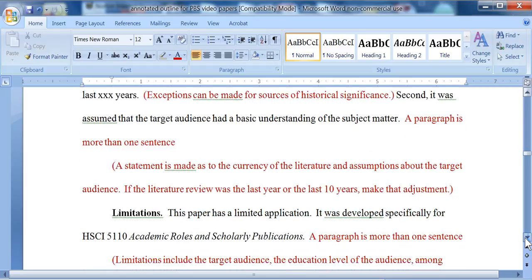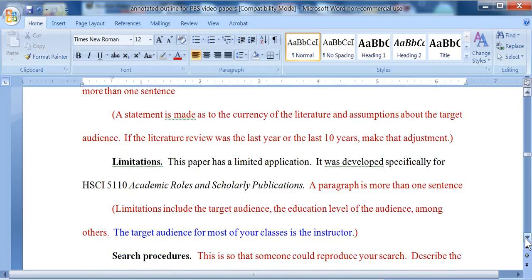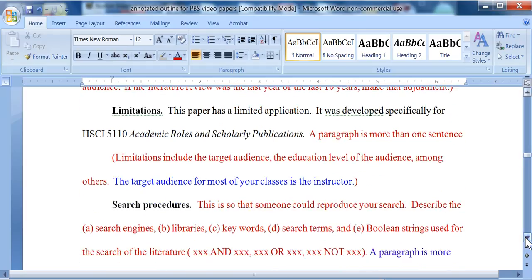Limitations is the next topic, and it's a Level 3 heading. This paper has a limited application. It was developed specifically for the class that you're taking. In an experiment or observational study, again, it's about the target audience. And for most developmental papers, we can use these two items. You don't need to say that the target audience is the class, is your classmates or the instructor.